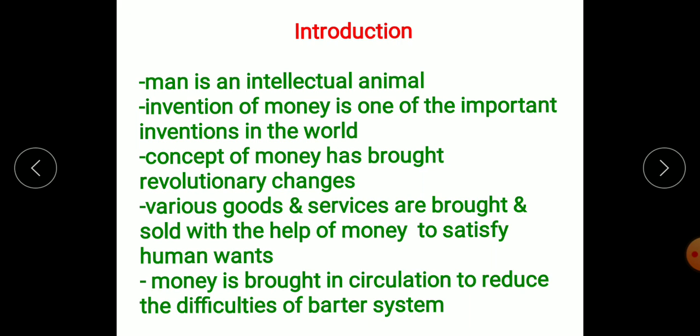So, what do you mean by money first of all? Money everyone knows now. Whatever things you are purchasing, that is only done with the help of money. But before the evolution of money, the barter system was there. Barter system means when one good is exchanged for another good. This type of system is called the barter system. For example, food grains were exchanged for vegetables, or milk was exchanged for rice. These are just examples.